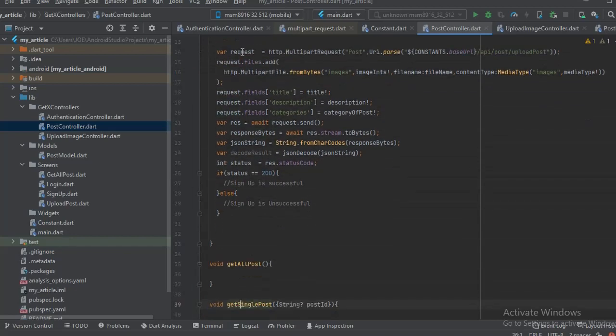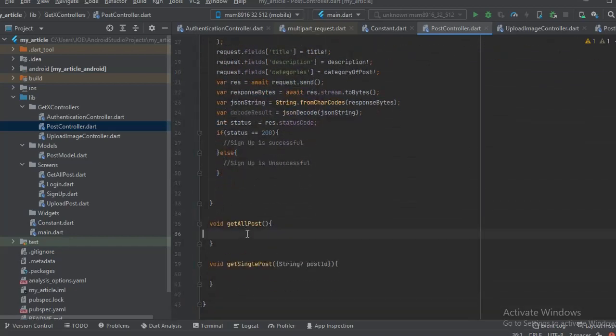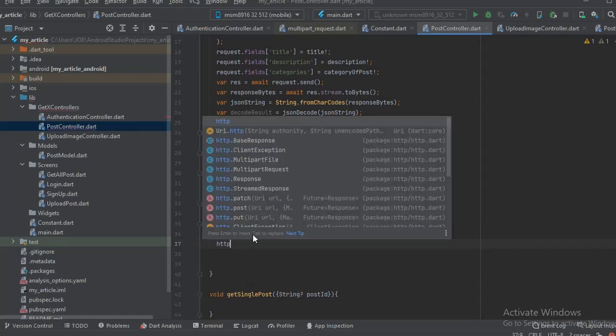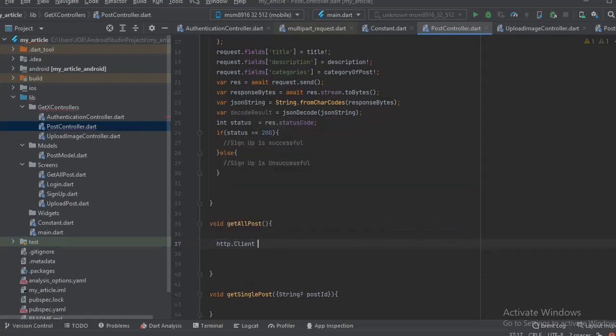So now we're done, we can create a post now as it is. The next thing is to get all posts. It's going to be a get request, right? So to get all posts, what we just need to do is http.client. We're going to communicate with the HTTP client. We're going to call client here is equal to http.client here. There's no need for the new.